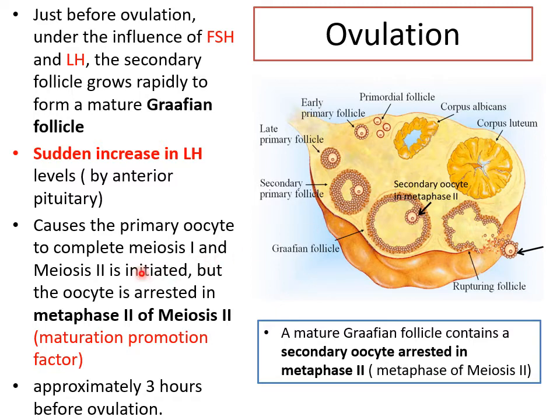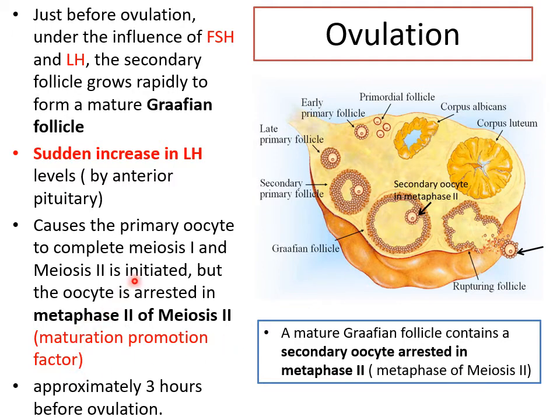This completes its meiosis 1 and also meiosis 2 begins. But it is not complete, it again gets arrested in metaphase 2 of meiosis 2. See how precise it is. So it becomes a secondary oocyte arrested in metaphase 2. Okay, now it will remain like that.